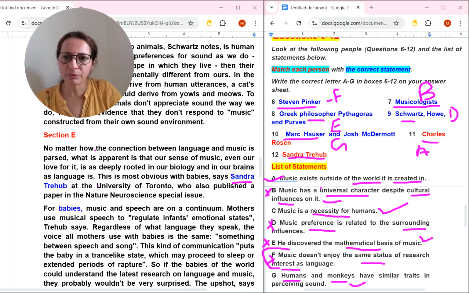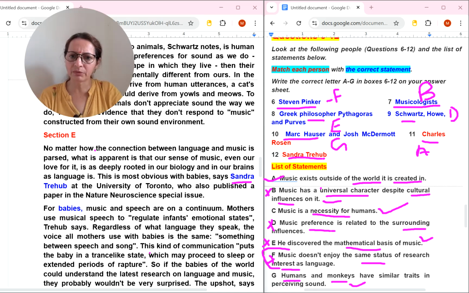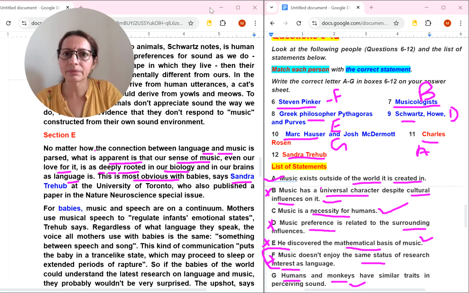This is most obvious with babies. Sandra, University, who also published a paper in this. For babies, much speech are a, mothers use musical. This we have already. This kind of information puts the baby, if the babies of the world could understand the latest research, Upshaw says. Okay, no matter how the connection between language and music is spoken, what is apparent is that our sense of music, even our love for it, is deeply rooted in our biology and in the brain's language. This is most obvious with babies. Okay, so a little bit of paragraph is left.